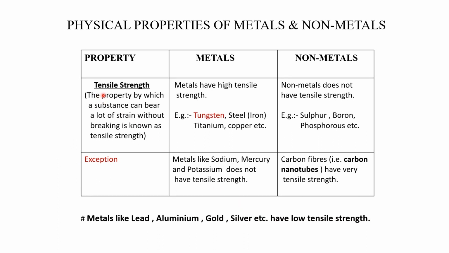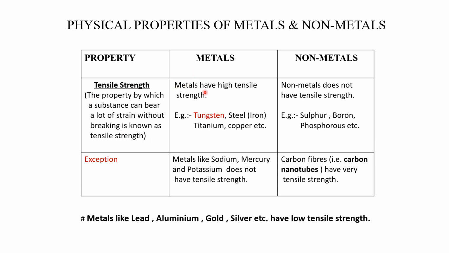Now the next property is tensile strength. The property by which a substance can bear a lot of strain without breaking is known as tensile strength. That means we can say that the maximum load borne by a substance is known as its tensile strength. The maximum load that can be supported by a material is known as its tensile strength.